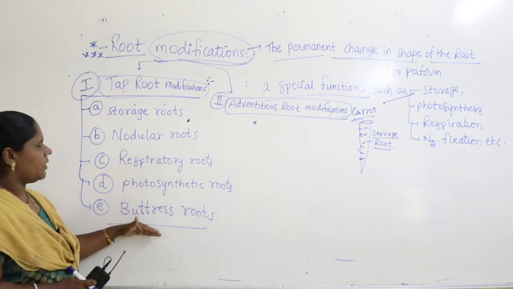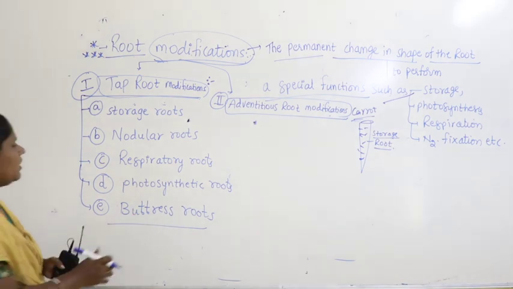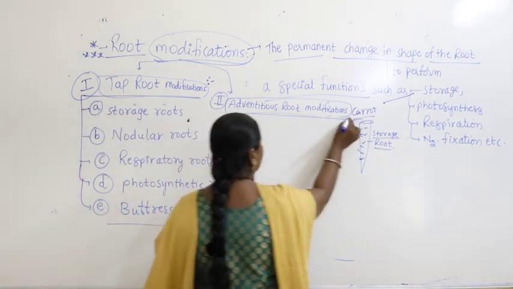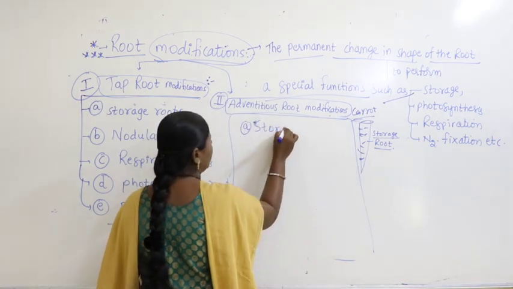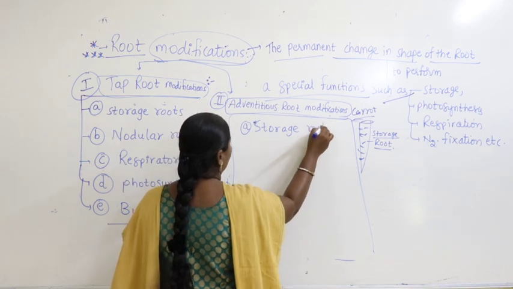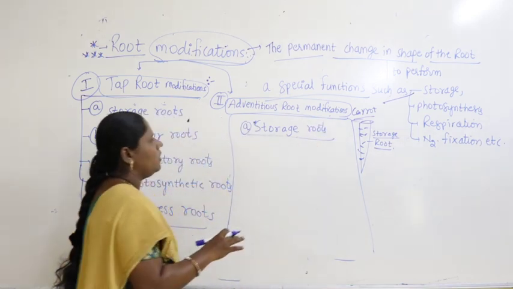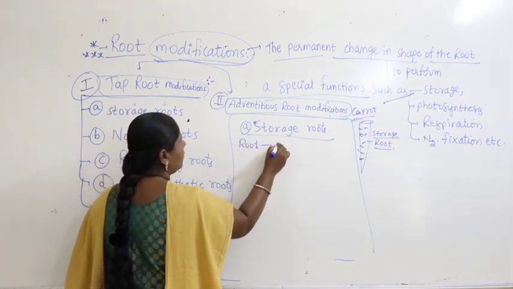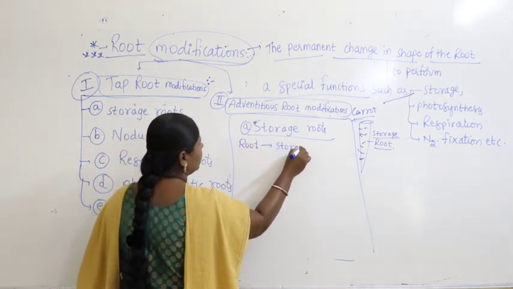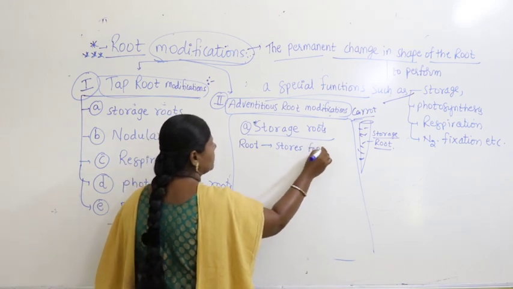Let us start one by one. Let us take the very first one, storage roots. So what do we write here? The root undergoes some modifications, and here the root stores food materials.